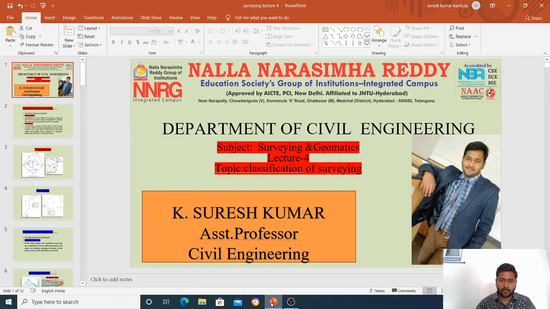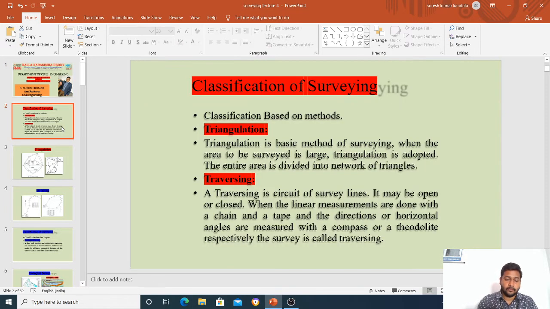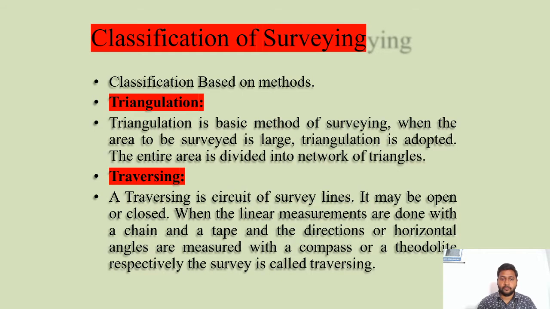Today, I'm going to explain about classification of surveying, that is continuation of lecture 3. Today, I'm going to tell you the lecture 4. See, already I have explained you in lecture 3 about the classification of surveying. In the classification of surveying, I classified surveying based on area and based on instrument. Today, I am going to explain about classification based on methods. In the classification based on methods, there are two types. One is triangulation, another is traversing.